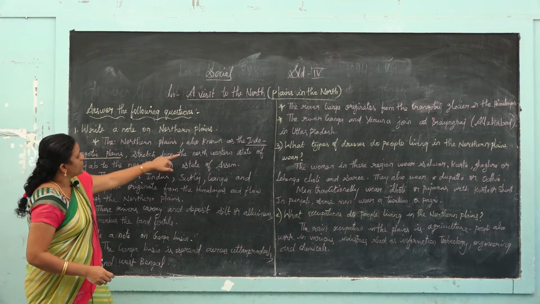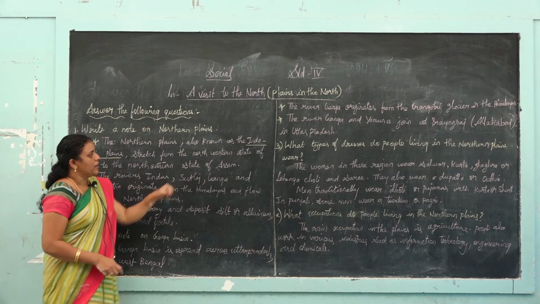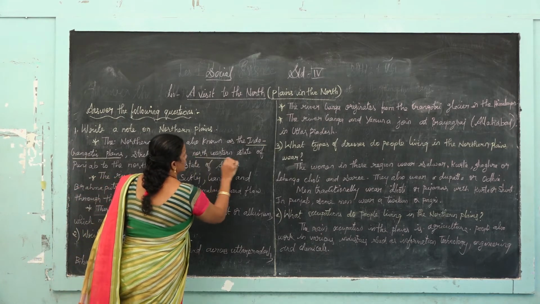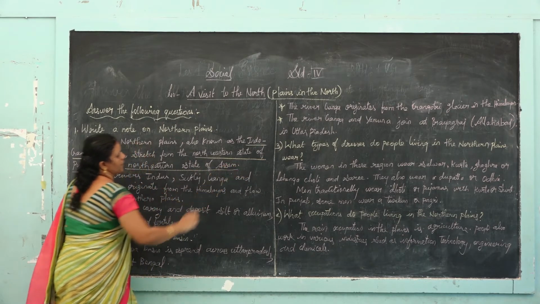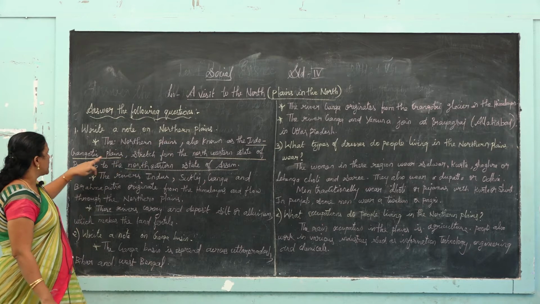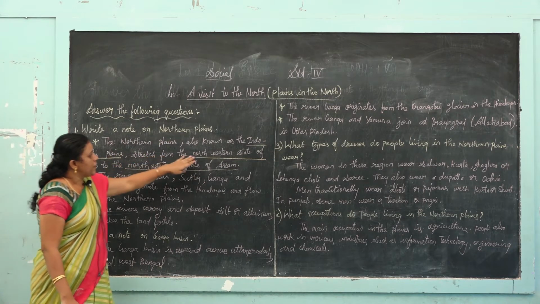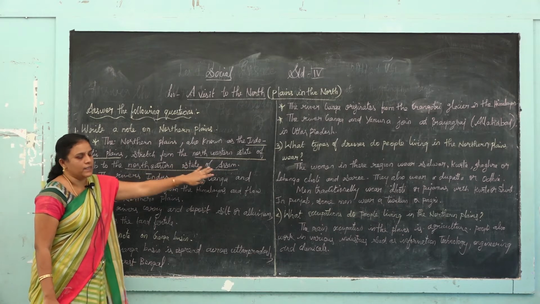It stretches from the northwestern state of Punjab to the northeastern state of Assam. So, first point, the northern plain is also known as Indo-Gangetic plain. It extends from the northwestern state of Punjab to the northeastern state of Assam.